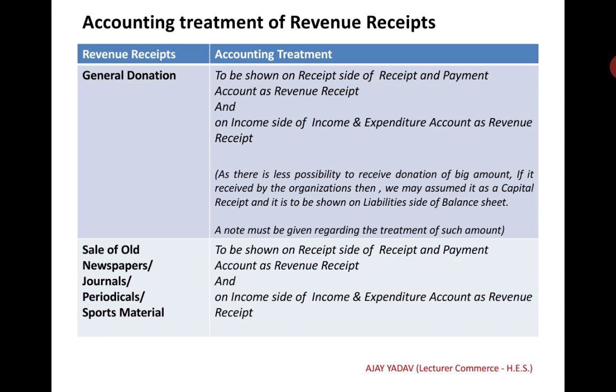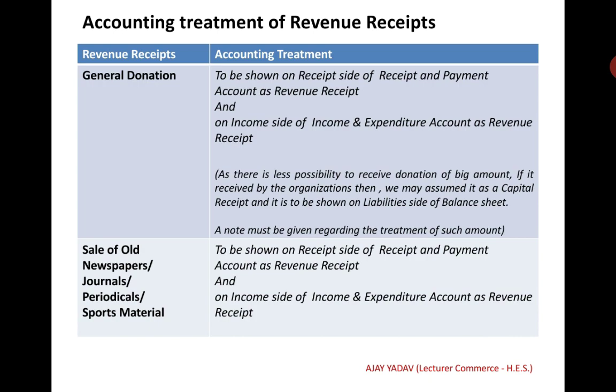Here general donation is given. It is to be shown on the receipt side of the receipt and payment account as a revenue receipt, and on the income side of the income and expenditure account as a revenue receipt. As there is less possibility of receiving a donation of big amount, if it is received by the organisation, then we may assume it as a capital receipt, and it is to be shown on the liability side of the balance sheet. A note must be given regarding the treatment of such amount.